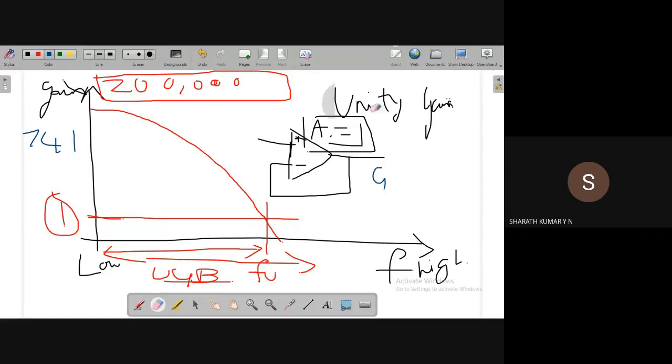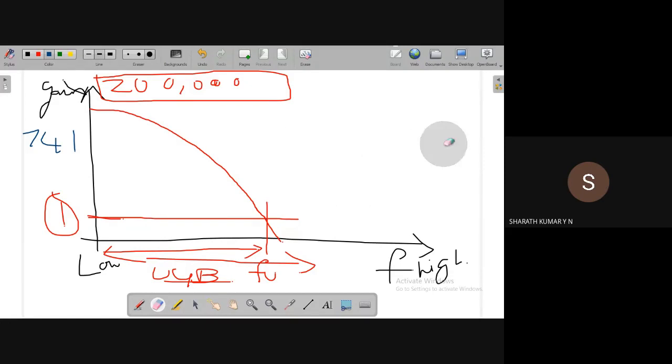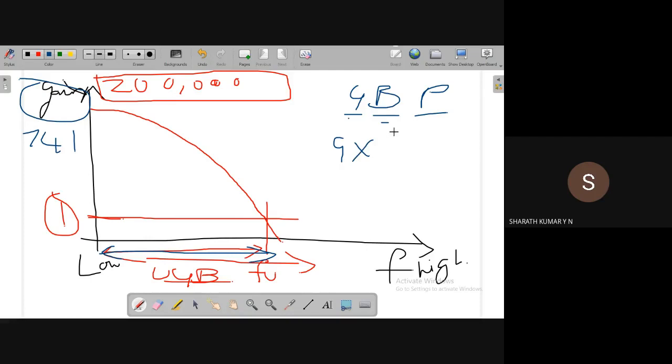I'll erase this side so that I can use this space for writing. Okay, here we go. What is the meaning of gain bandwidth product? As the name suggests, it is gain bandwidth product. Gain means voltage gain, bandwidth means this frequency difference, and it is the product of the gain and the bandwidth.